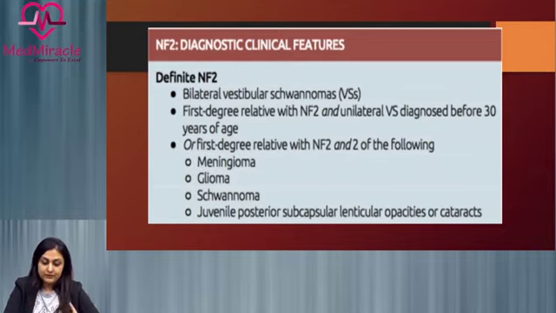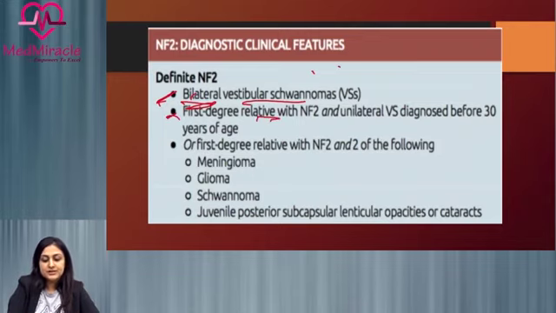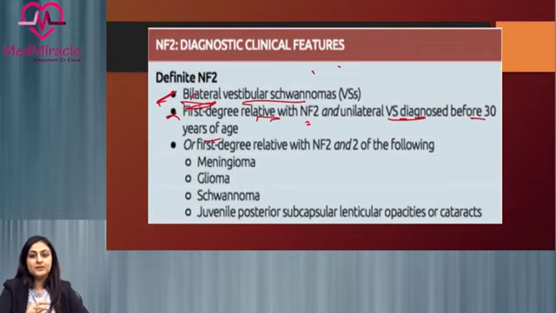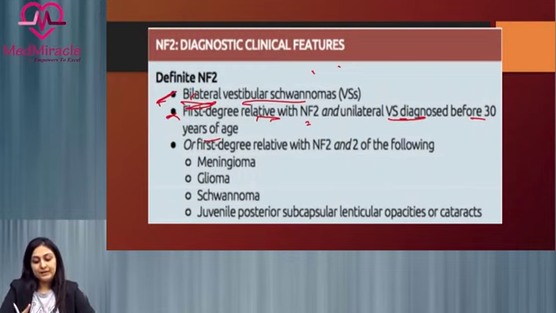So one condition, the first criterion here, is either we are seeing bilateral vestibular schwannomas. If there are two vestibular schwannomas, or we have a first degree relative with NF2 and a unilateral vestibular schwannoma diagnosed before 30 years of age. So either you are seeing a patient who has bilateral vestibular schwannomas, you can straight away call it NF2. But if you have one unilateral vestibular schwannoma which has been diagnosed in a patient younger than 30 years and there is a family history, you can still call it NF2.